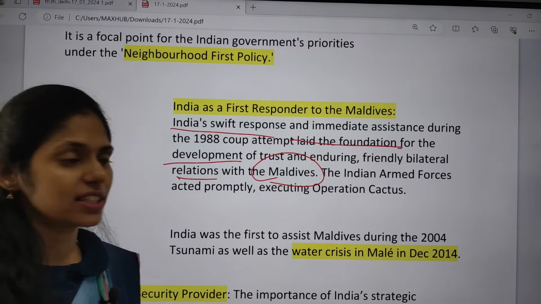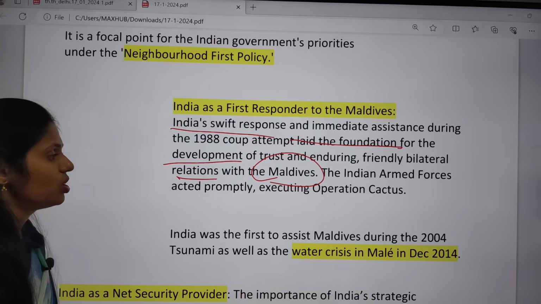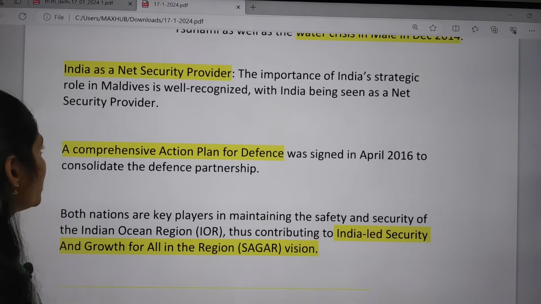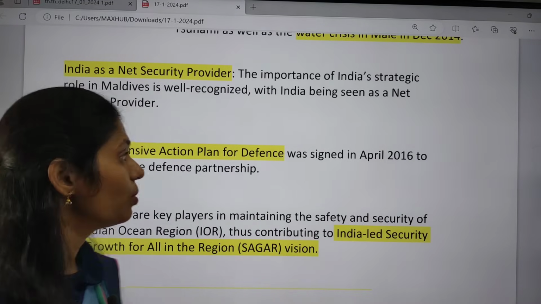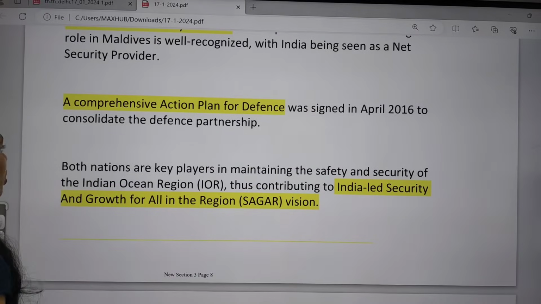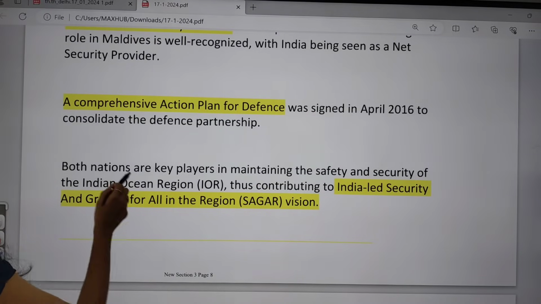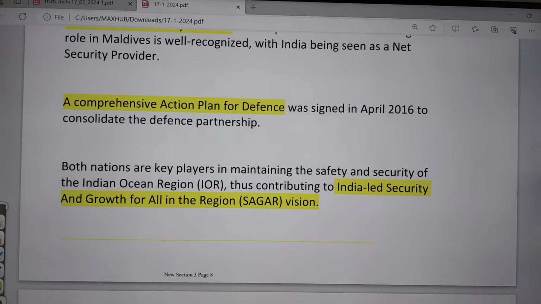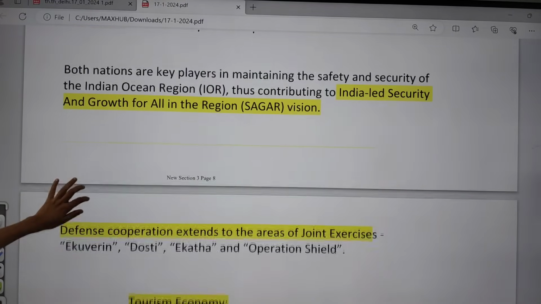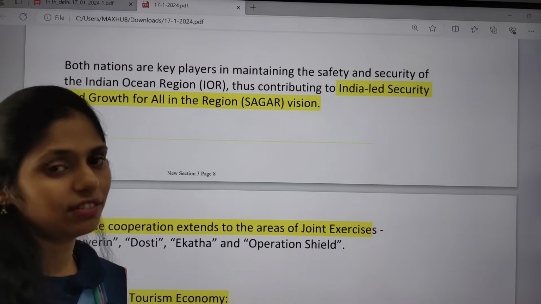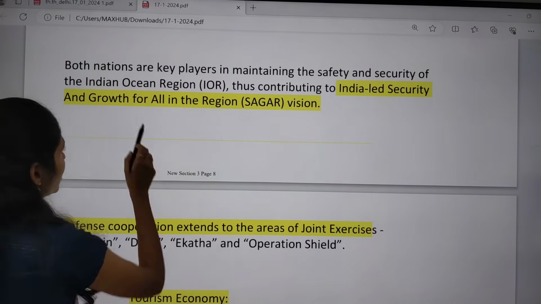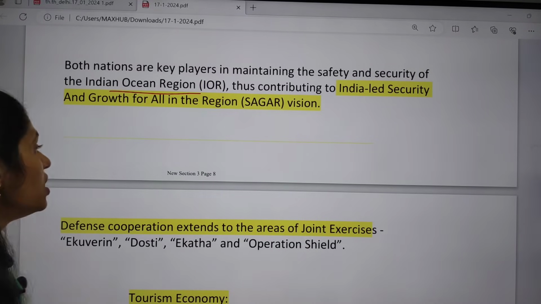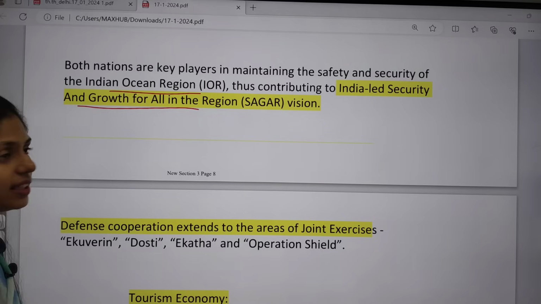And even we have different exercises of air forces and armored forces. So we have Operation Cactus. And next, India is also a net security provider in the Indo-Pacific region, and we also came up with a comprehensive action plan for defense, signed in the year 2016, and we are trying to consolidate that. Both nations are key players in maintaining the safety as well as security of the Indian Ocean region, contributing to the SAGAR vision, that is India-led security and growth for all in the region.